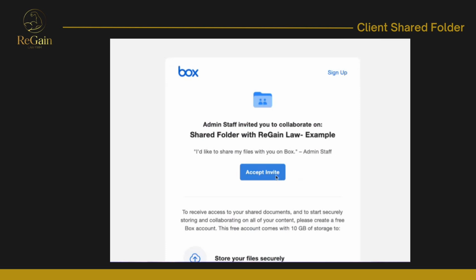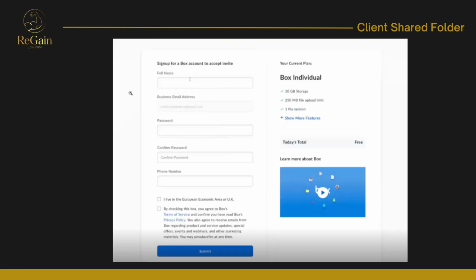If you already have a Box account, then you are one step ahead. And if not, when you press this button, it will take you to a page that looks something like this. You will insert your full name here. You will see that your email address has already been entered. And if this is not your preferred email, let us know and we can go ahead and resend the link